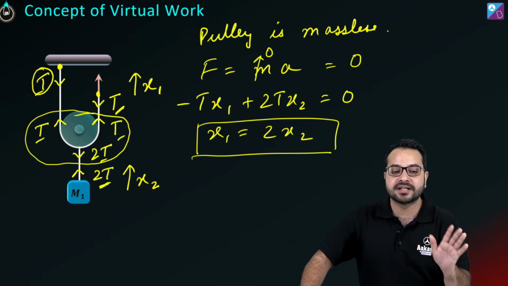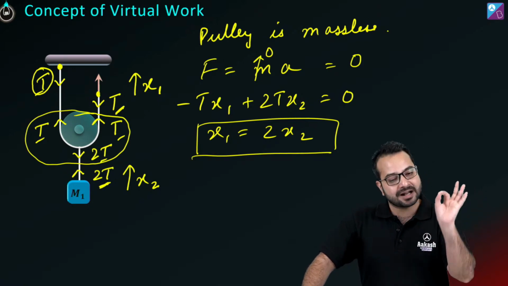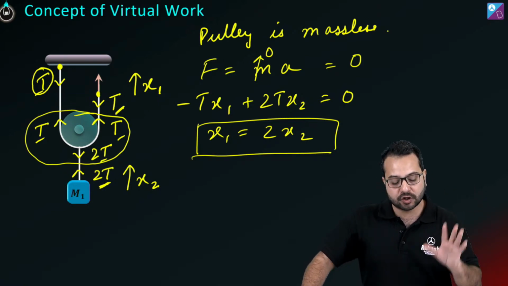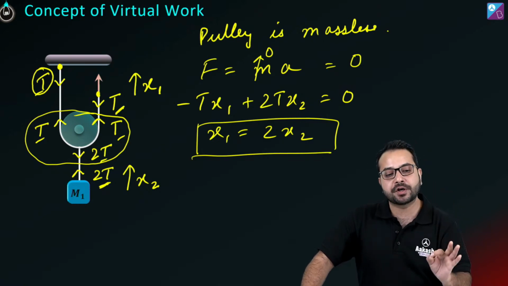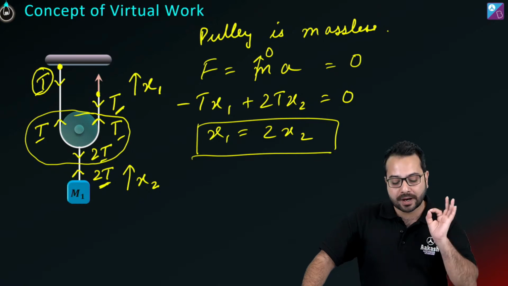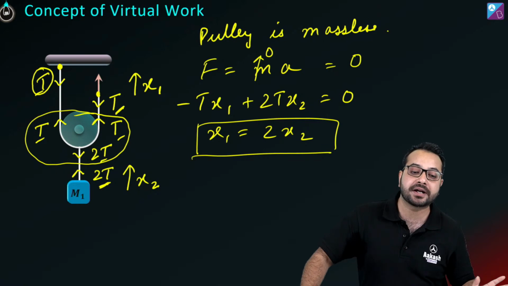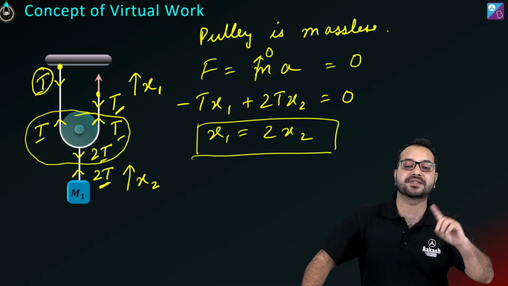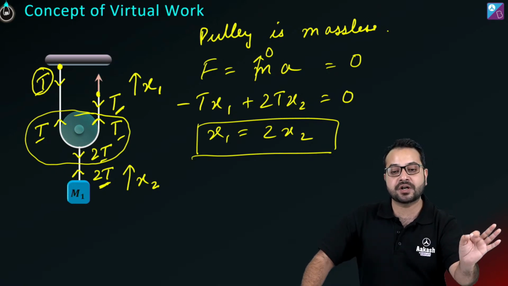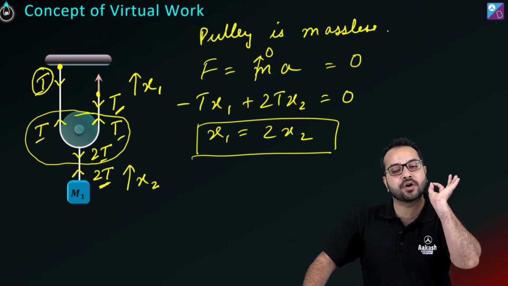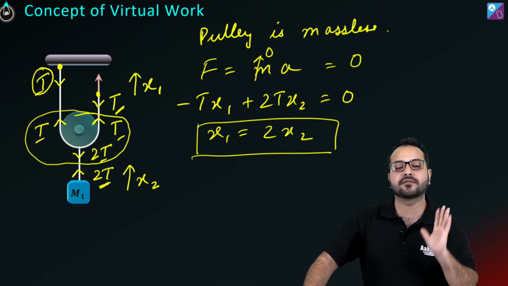ये ध्यान में रखना. ये मत बोलना कि सर ने बोल दिया बेस्ट मेथड हर जगह लगा दो. ना ना ना, हर मेथड का एक लिमिटेशन होता है. So the concept of virtual work is going to work best, and it is going to work when ideal conditions are given. When there is deviation from ideal conditions, go back to the basic things. Go back to the constraint relationship or the common sense method. The constraint relationship and the common sense method are going to work everywhere, irrespective of the given situation, just because the length of the string is constant.